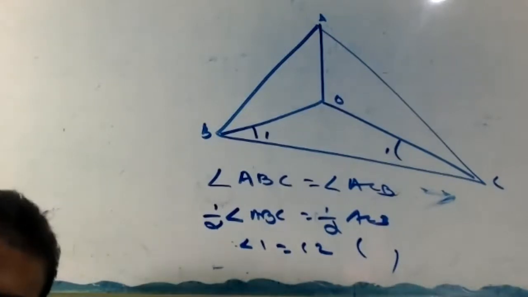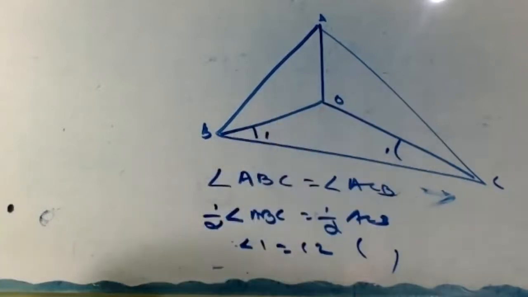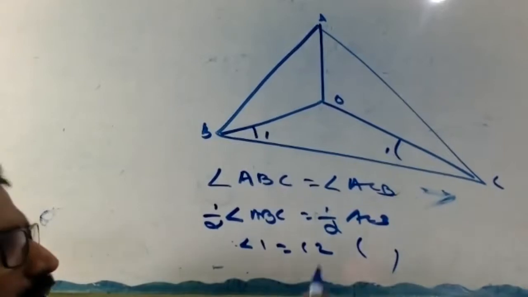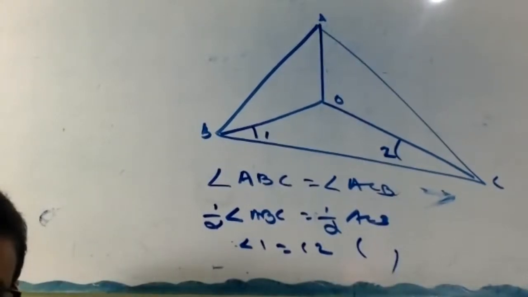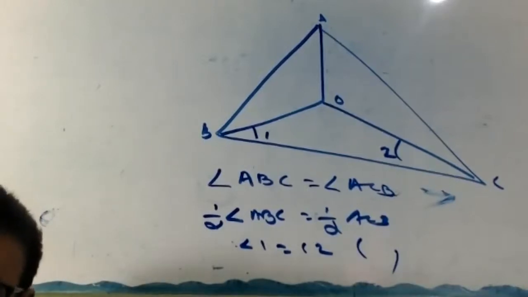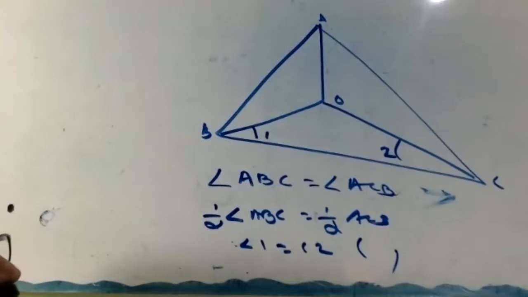Now look at the figure. In triangle OBC, which side is opposite of angle 1?